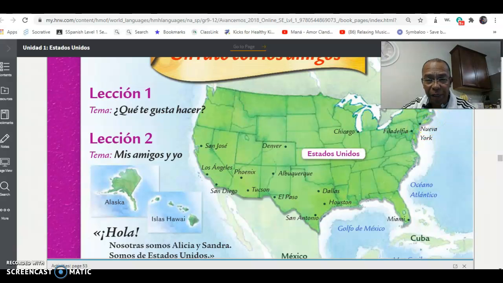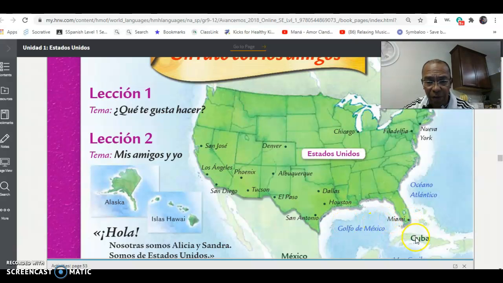The majority of the cities that hold a lot of this population are Nueva York, Philadelphia, Chicago, Dallas, Houston, San Antonio, El Paso, Texas, Albuquerque, Denver, Phoenix, Tucson, San Diego, Los Angeles, San Jose, and of course, Miami, La Florida. As you know, we are very close to Cuba. Very, very close.